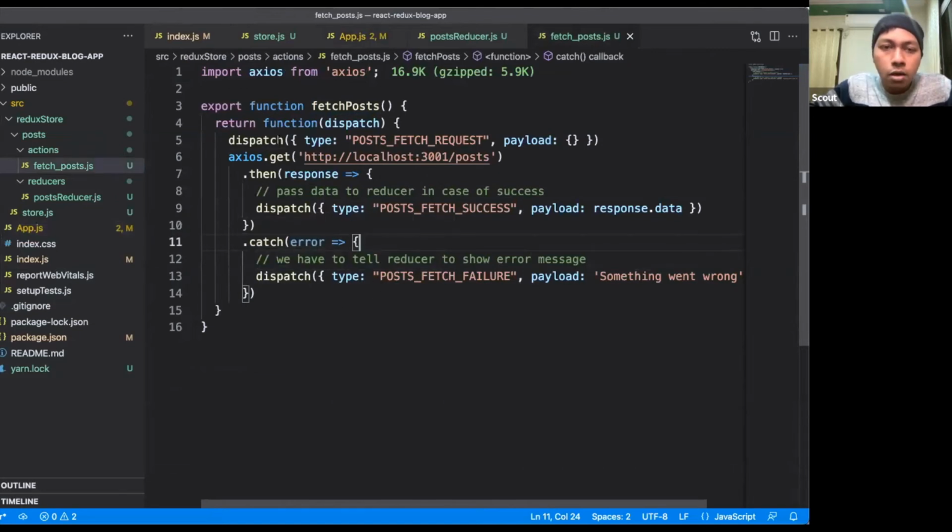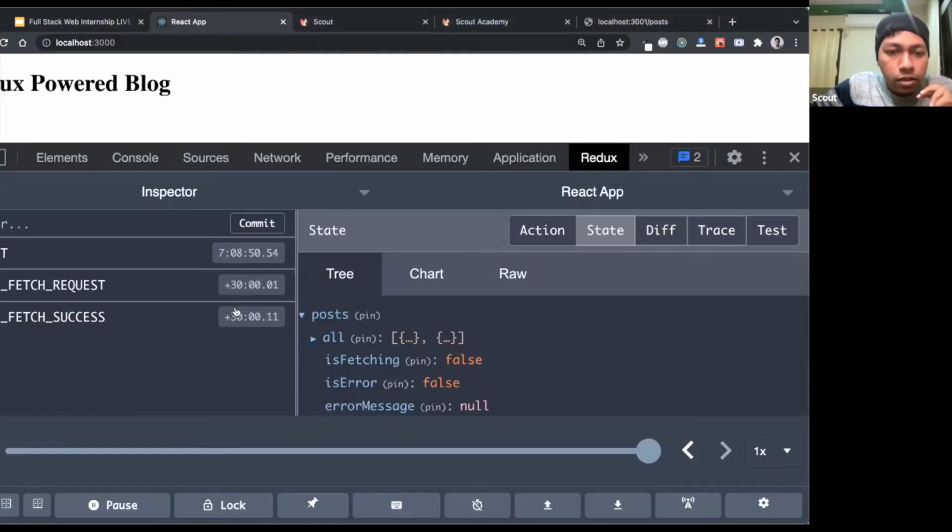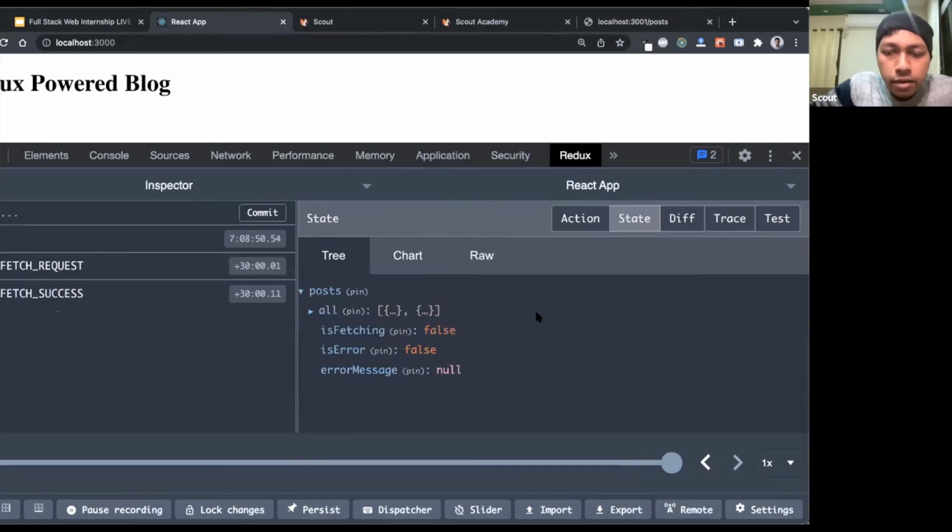Initially, whenever we started the request, it just dispatched this post fetch request. After that, whenever the data came, it dispatched another action of type post fetch success. And the cool thing is that we can switch to every state and see what data was there at that time.